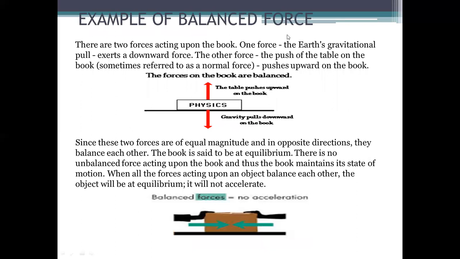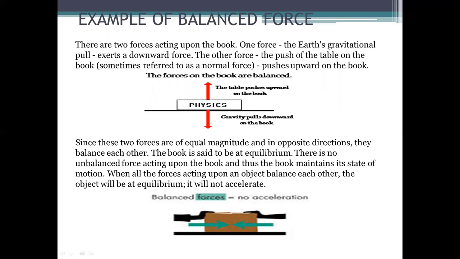Some other examples of balanced force: there are two forces acting upon a physics book on the table. One force, the earth's gravitational pull, acts downward on the book. The other force, the push of the table on the book, sometimes referred to as a normal force, pushes upward on the book. So if your book is on the table, it will remain at its position unless some external force or some unbalanced force is applied.